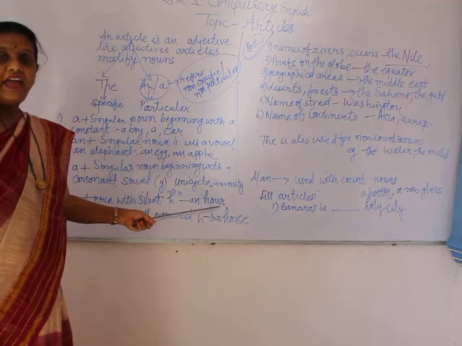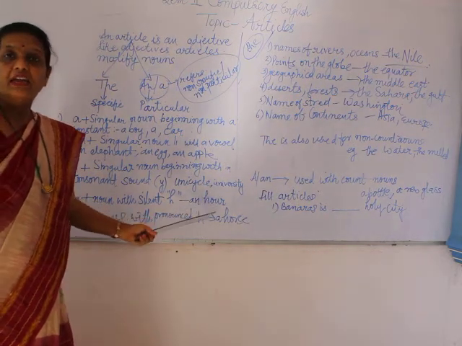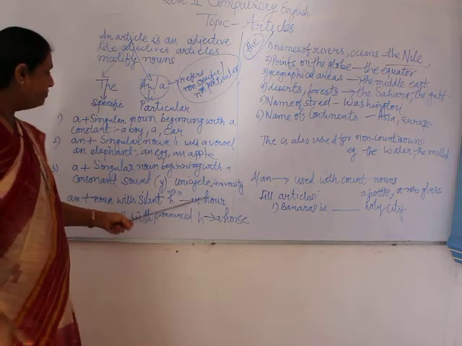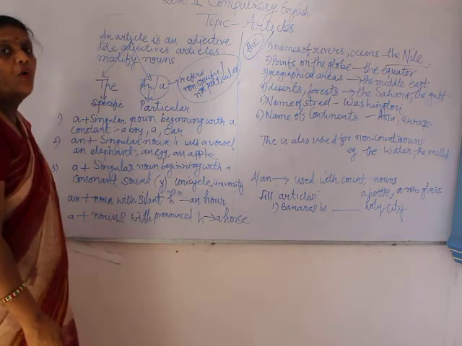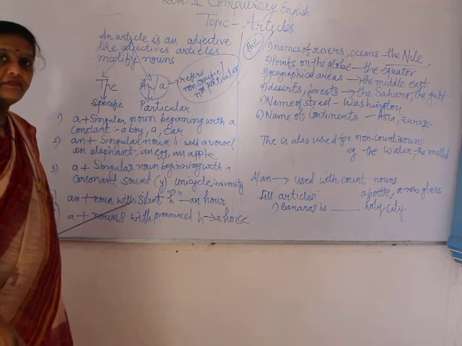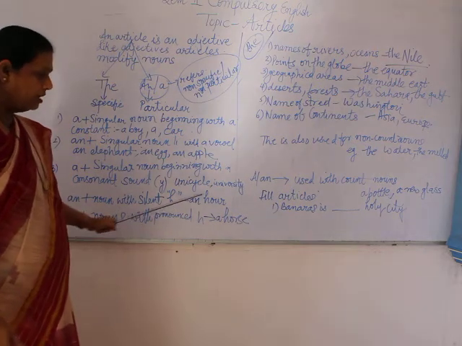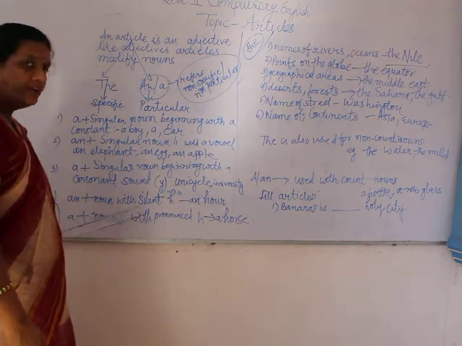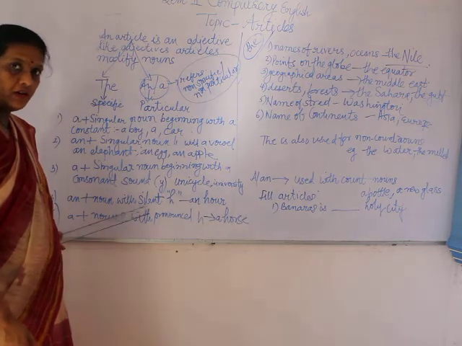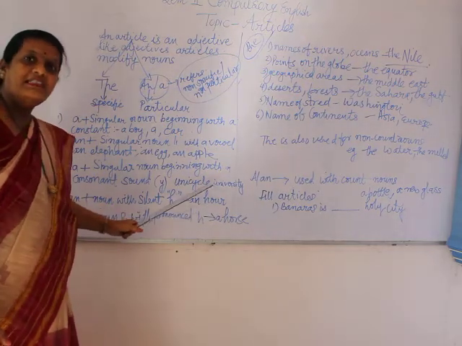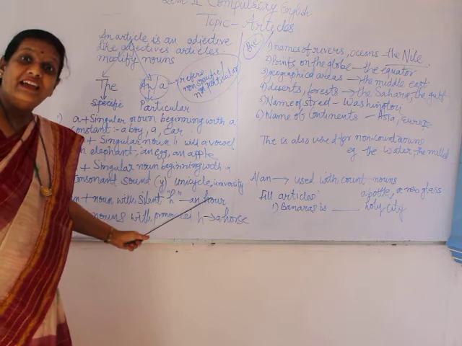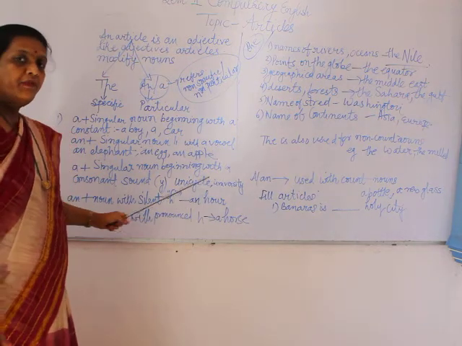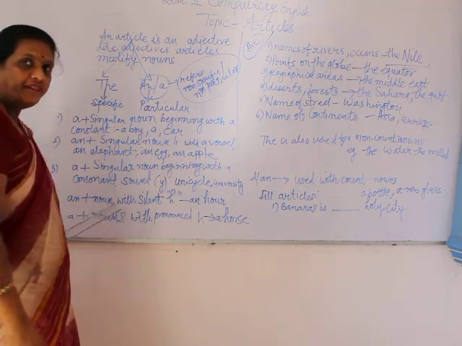H का pronunciation नहीं है. It is R. So before such word also we put an. Again I will repeat. If a word is a noun, alphabet first is H, which is a silent one. Before that we put an.